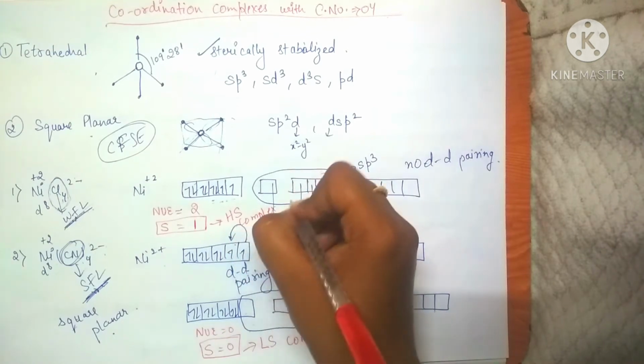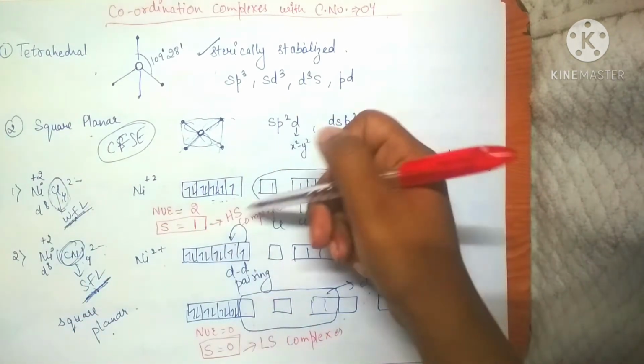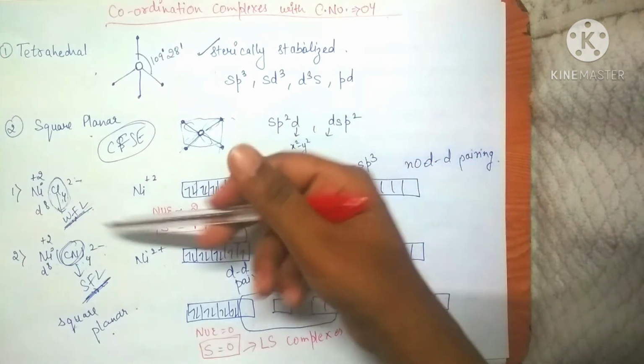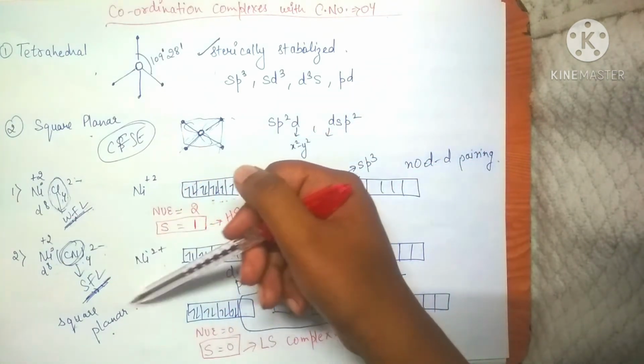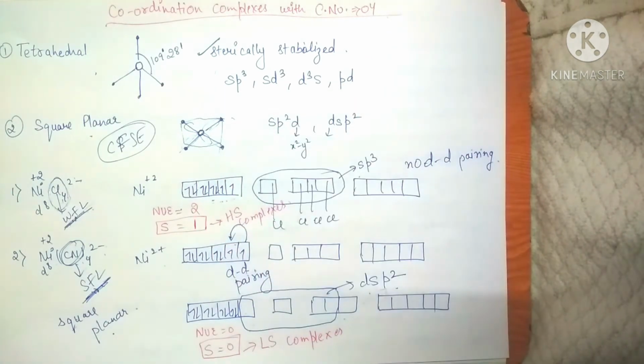So generally complexes having weak field ligands are going to form high spin complexes, and complexes having strong field ligands are generally going to have low spin complexes, but this is not always the case, right? There are certain exceptions to this also, which we are going to understand using an example. So that example we are going to discuss now.